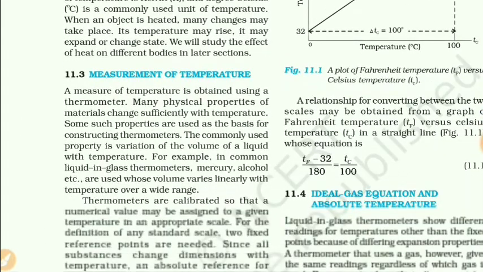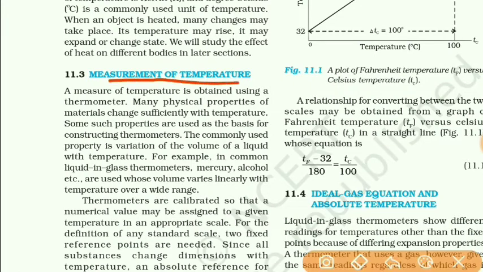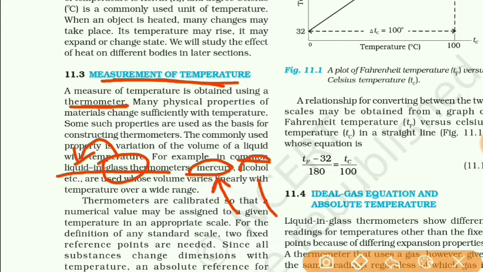Now students, about measurement of temperature. We know that thermometers are used to measure the temperature. In a thermometer generally mercury is used. Now there are digital thermometers also in use, in which the digits are displayed, but still the common thermometers are liquid in glass thermometers, means in a glass capillary some liquid is used, and generally that liquid is either mercury or alcohol.